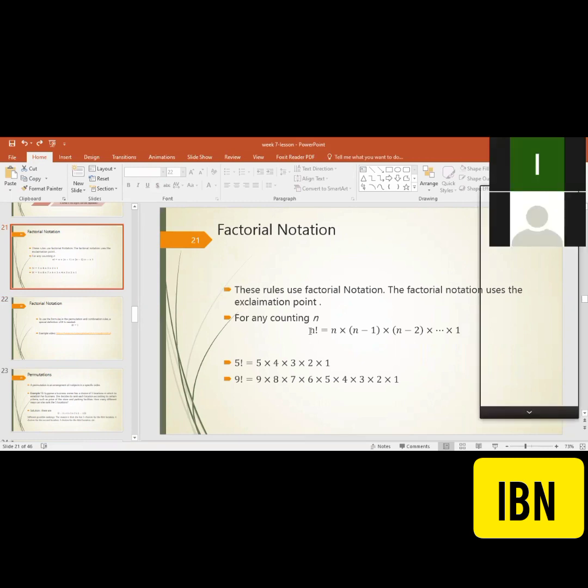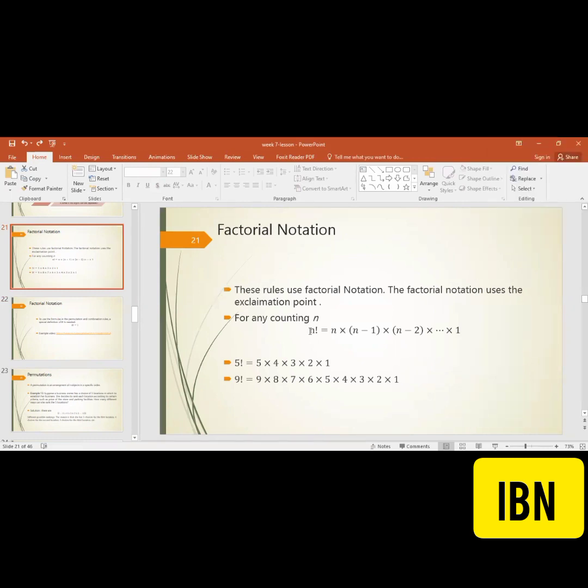Whenever somebody asks us to calculate a factorial of a specific digit, it has to be an integer. The factorial can be calculated for an integer number. For example, calculate the factorial for 5. So 5 factorial is like that. We have to multiply starting with n. N here is 5. Then in decreasing order, decrease every time by 1: n into n minus 1 into n minus 2 and so on, till 1.